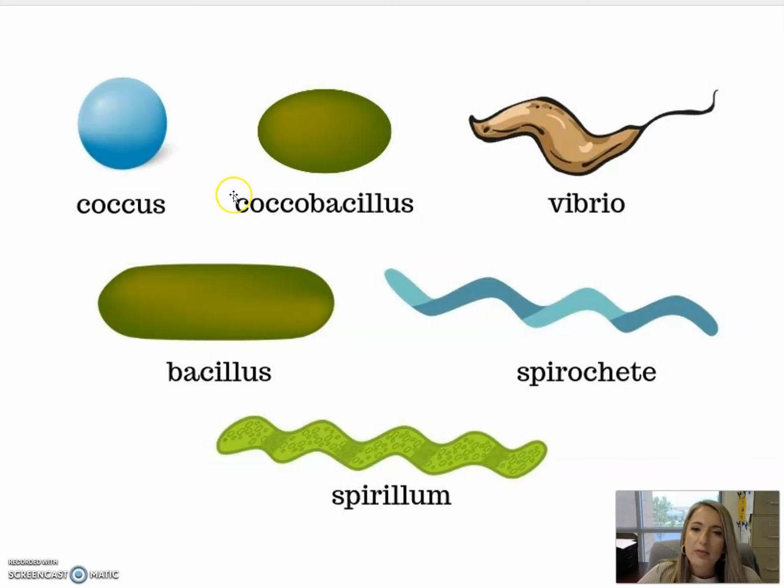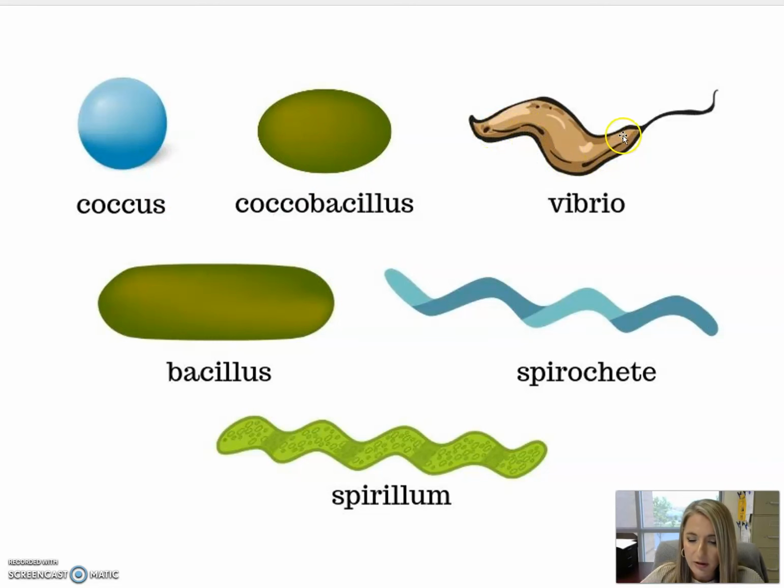So some of these bacterial shapes we've already covered in a previous lesson, and some are new. So we do know that bacteria that are coccus in shape are going to be circular, and that bacteria that are rod-shaped are going to be bacillus. Now there is a hybrid, coccobacillus, which are basically very short rods to describe them best. They are more of elongated ovals, so they're not perfectly circular like what we would expect for coccus, but they're not as long as a typical bacillus or rod-shaped bacteria. So they really are just a hybrid between coccus and bacillus.